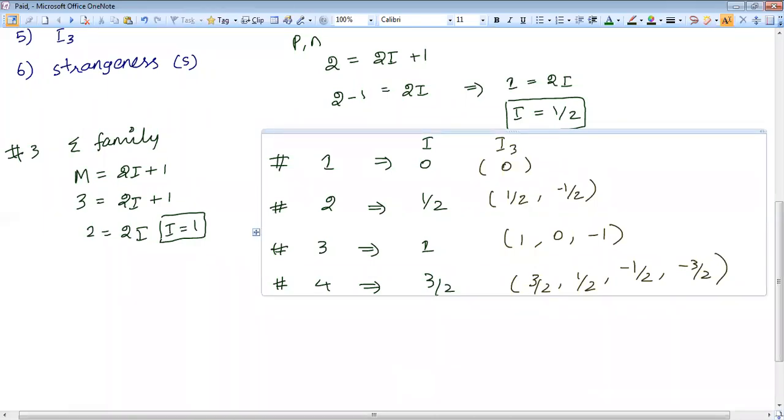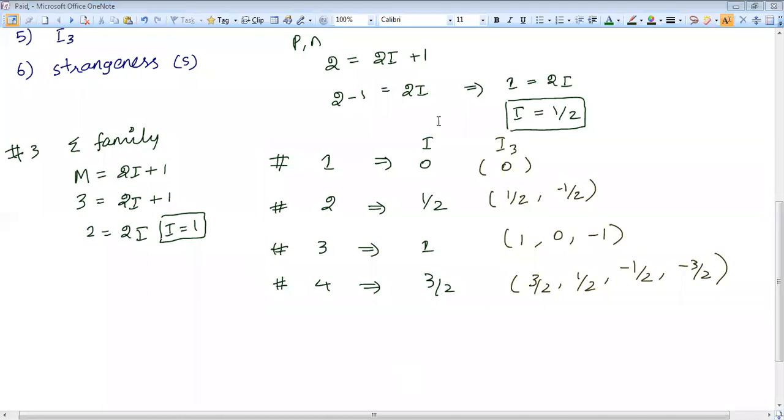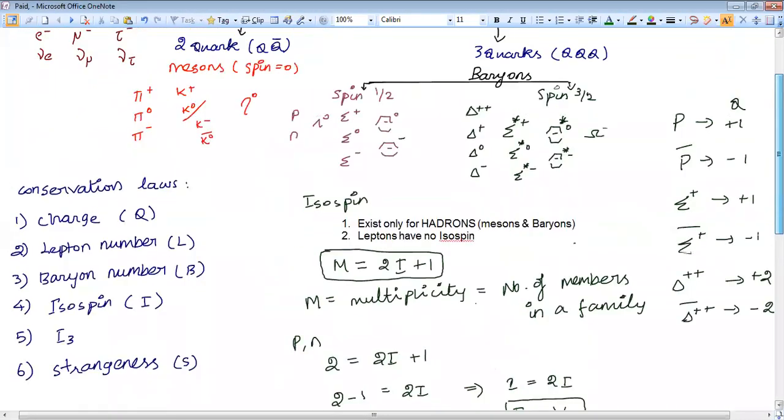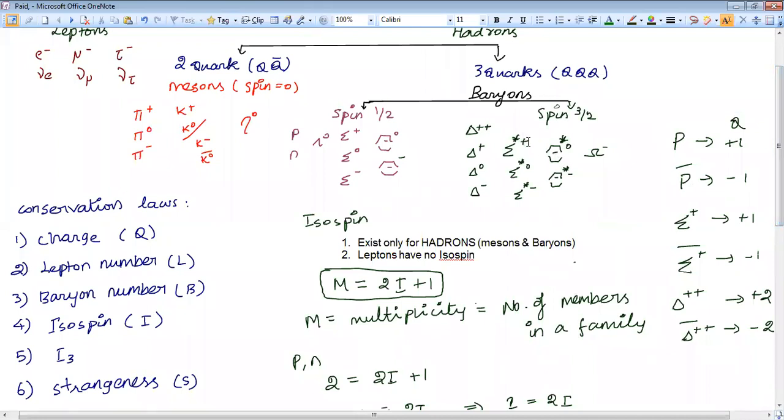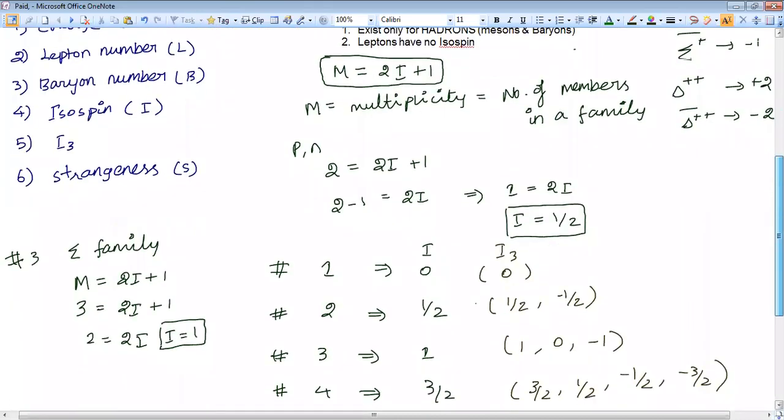Sigma plus star, same thing. See, that star indicates it's another kind of particle. You need not worry about that star. You have to consider this plus. This plus will tell you the charge of sigma plus star is plus 1, and do the remaining things. Otherwise, you can straight away follow this one.